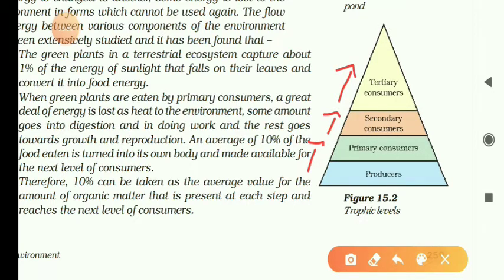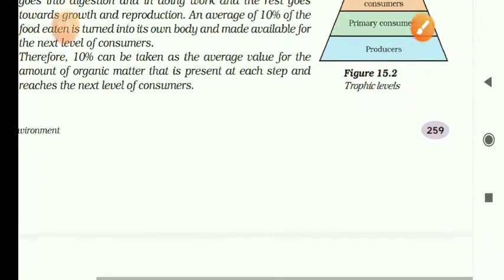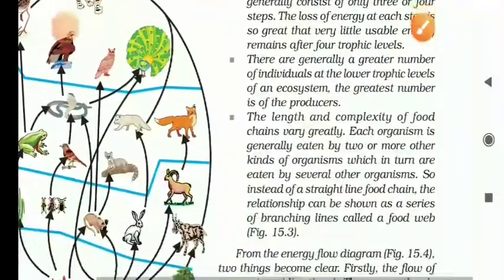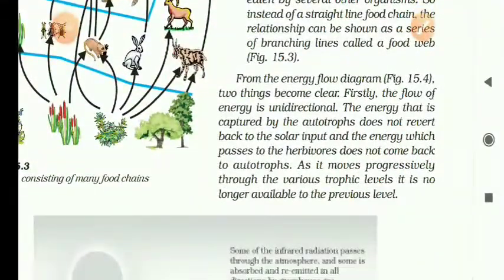The energy will not come back, it will not revert back. Clear? So it is a unidirectional process. The energy that is captured by the autotrophs does not revert back to the solar input. The energy which passes to the herbivores does not come back to the autotrophs. As it moves progressively through the various trophic levels, it is no longer available to the previous level.